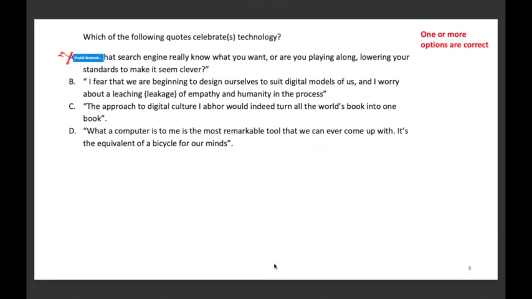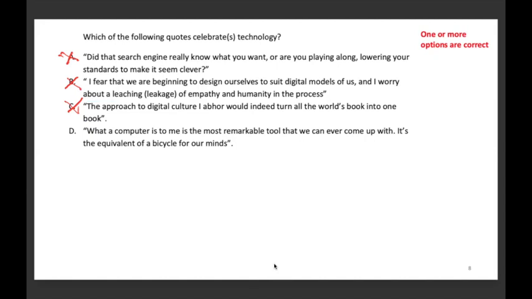I feel that we are beginning to design ourselves to suit design models of us, and I worry about a leaching or a leakage of empathy and humanity in the process. This is also a source of fear getting expressed and not celebrating technology. So no. The approach of digital culture I abhor would indeed turn all the world's books into one book. So no. He's disgusted by that.